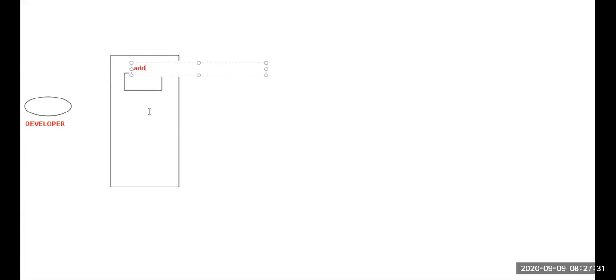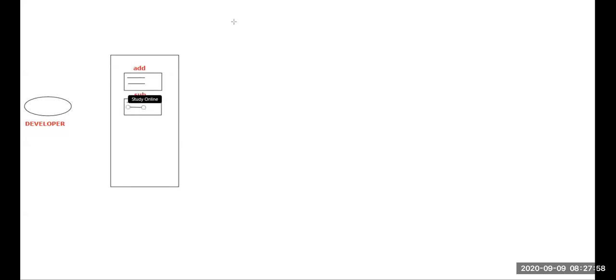Within this add file, a piece of code will be available to perform the addition operation. Assume someone wants to perform subtraction. It is very simple: they will just create one more file and give it a name, maybe sub. Within this sub file, they will write the code for subtraction.